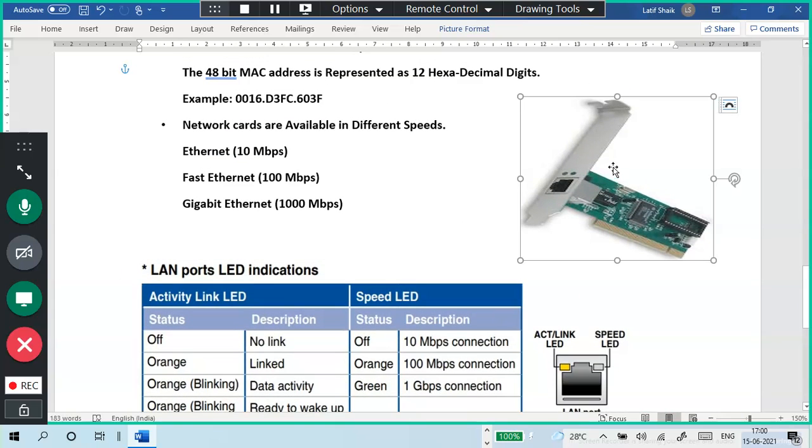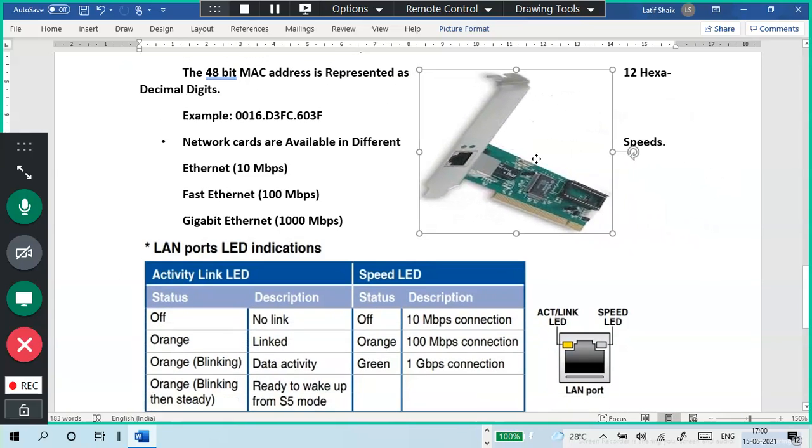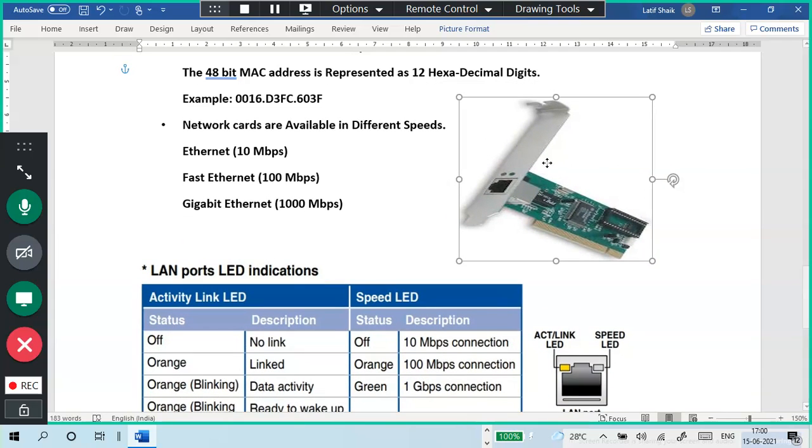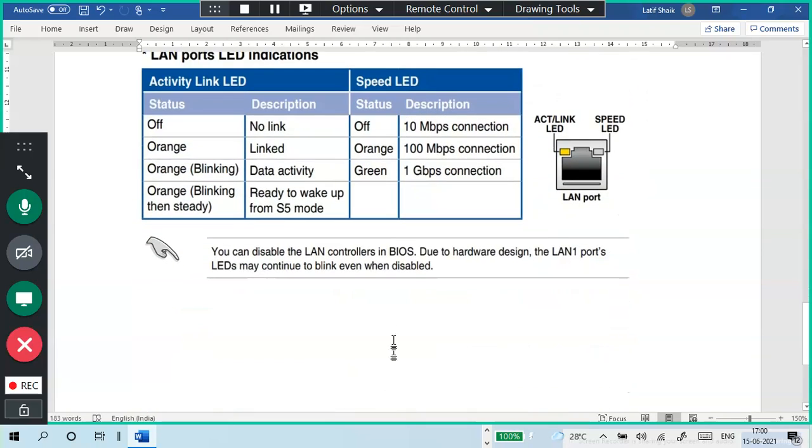So this is how the LED things are there. This is the Ethernet card. This is the LEDs. This is where you put a connection. This socket we call an RJ45 socket. So we have to put an RJ45 connection.